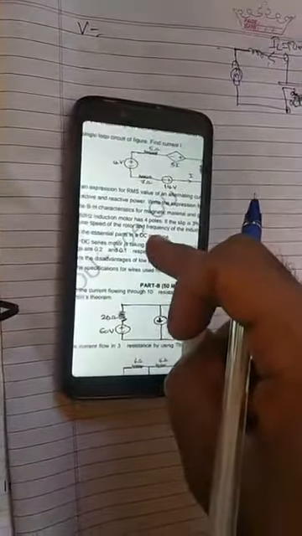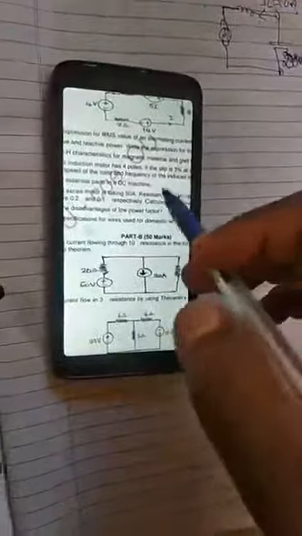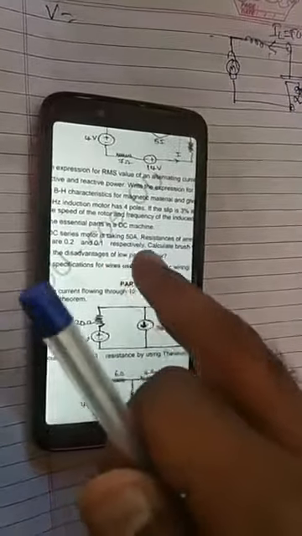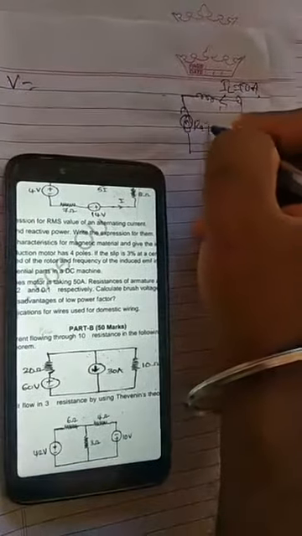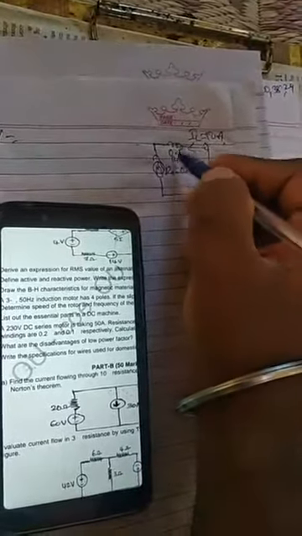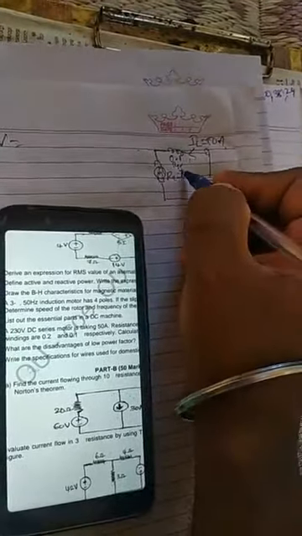Then again, the resistance of armature and series field windings are 0.2 and 0.1 respectively. It means Ra, the armature resistance, he has given as 0.2. The series resistance is 0.1. This resistance is 0.1, the armature resistance is 0.2. This is RSC, series means RSC. Series resistance is 0.1. Then what has he asked?